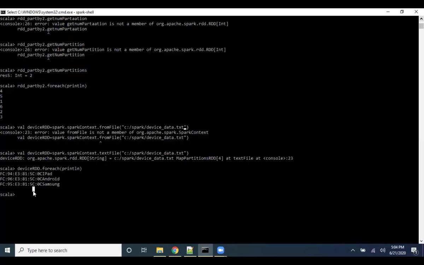So what kind of transformation will you apply? I want to transform this data from a fixed length file to a comma separated file. Okay. So what transformation do I have to apply here? First is map. Okay. So you understood my requirement, right?